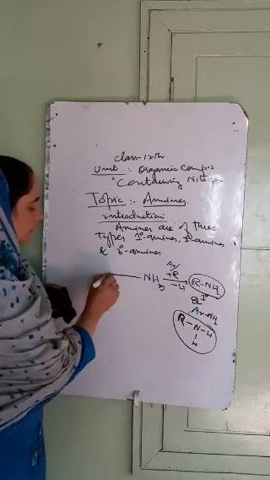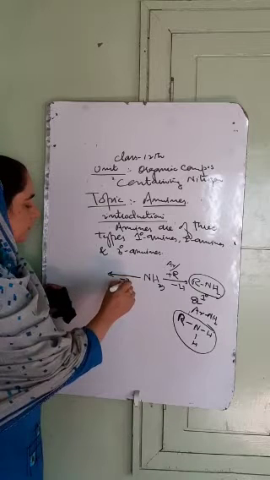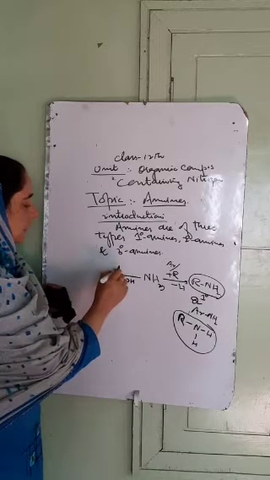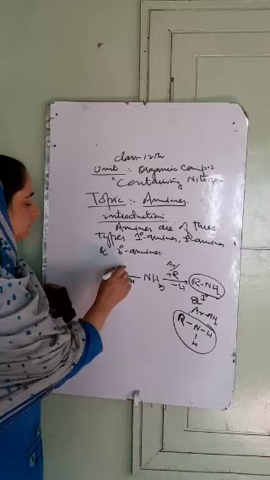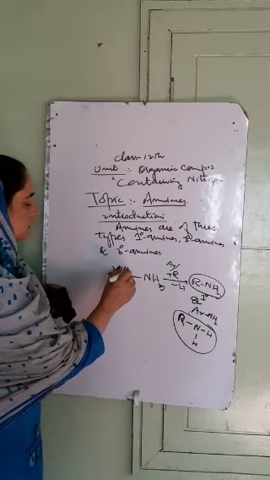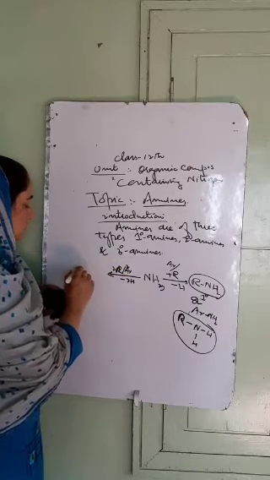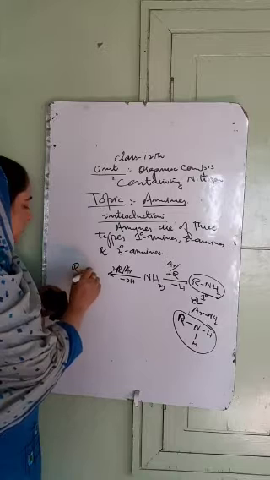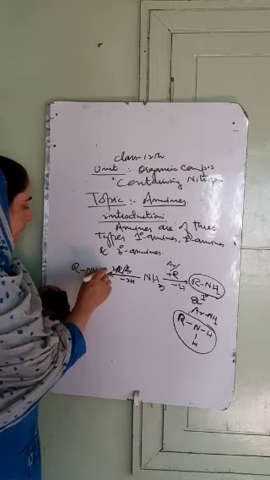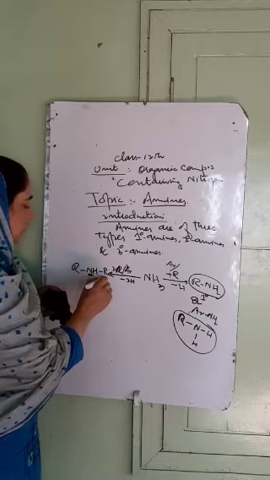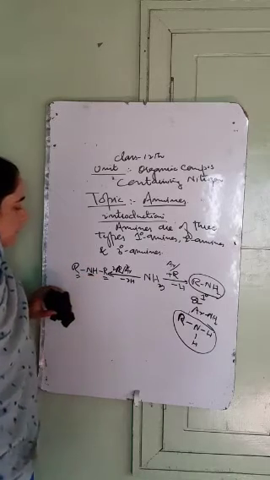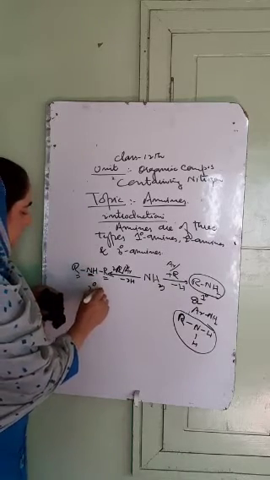Similarly, we have number 2. That means two hydrogen atoms when replaced by the alkyl group or aryl groups, we have RNHR. Nitrogen is attached to two alkyl groups or two aryl groups. Such amines are called as the secondary amines.